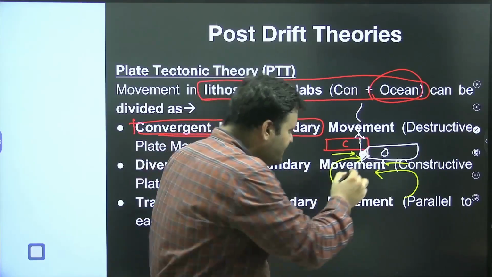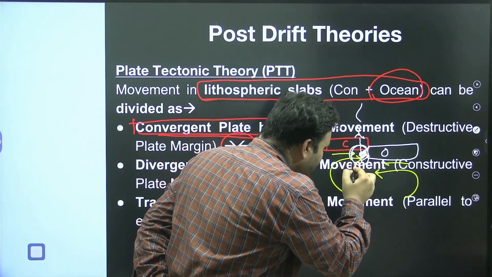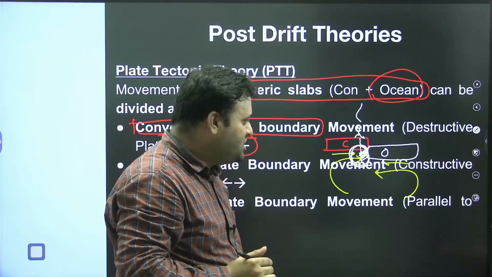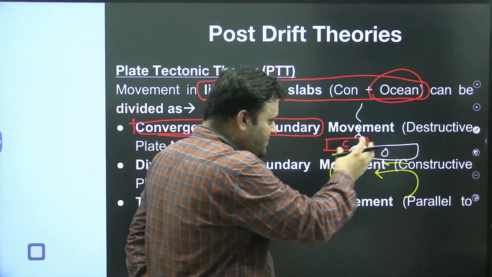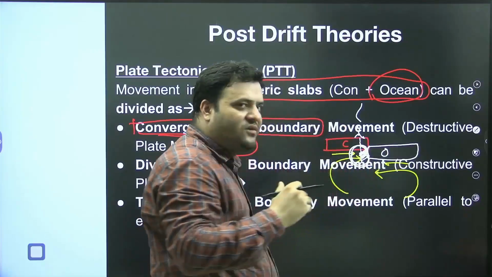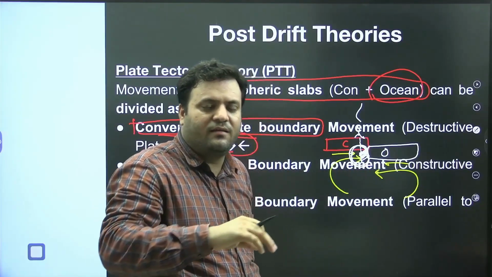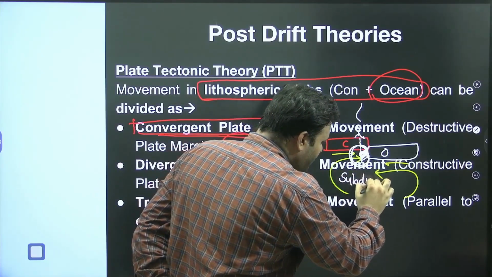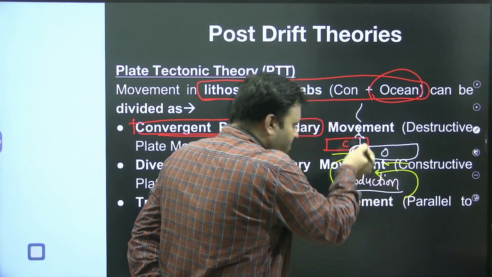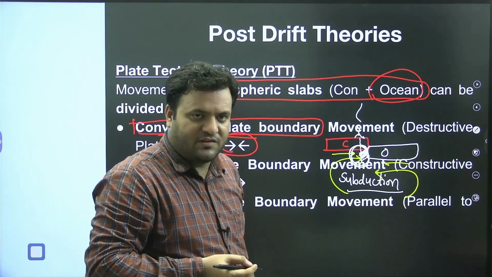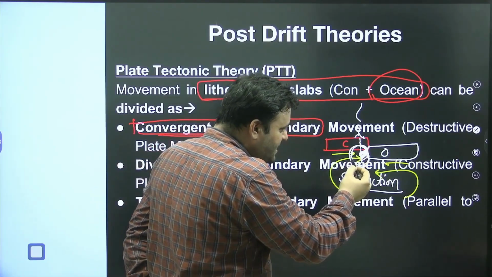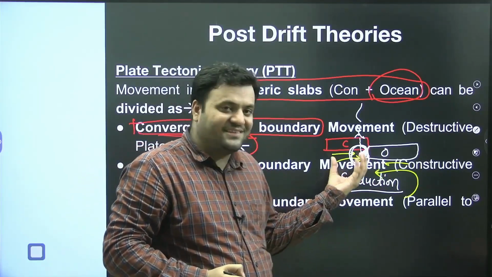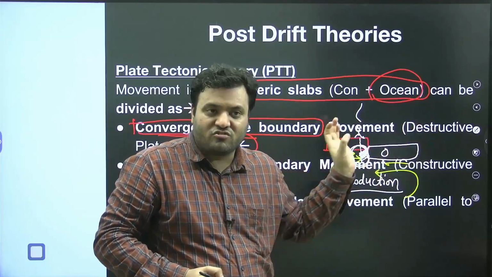So in this case, this part is being referred to as the subduction zone. The part of the oceanic crust which lies beneath the continental one, in the lithosphere, is termed subduction. And as a result of subduction, there is emplacement of lava on the surface. So in this entire case, what is happening? There is a destruction of the oceanic plate. The oceanic plate is getting lesser. The oceanic plate is destroyed here.